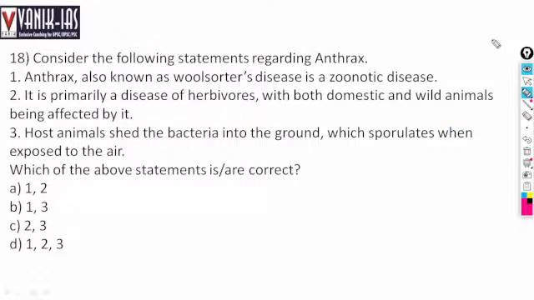Next question. Next question is about anthrax. Anthrax is also known as wool sorter disease. It is a zoonotic disease.